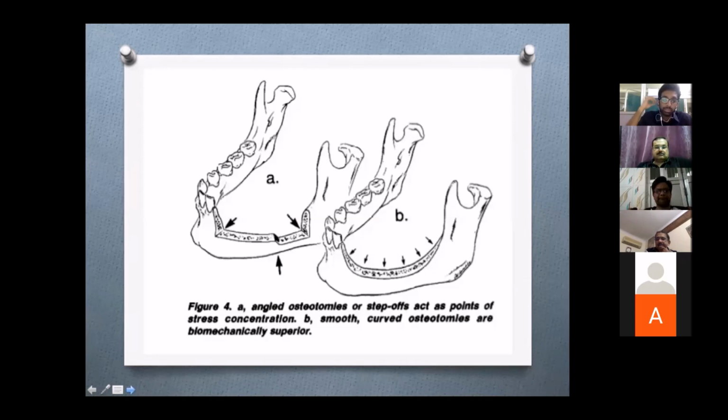This diagram shows that angled osteotomies or step-offs act as a point of stress concentration, whereas in other words, smooth curved osteotomies are biomechanically superior.